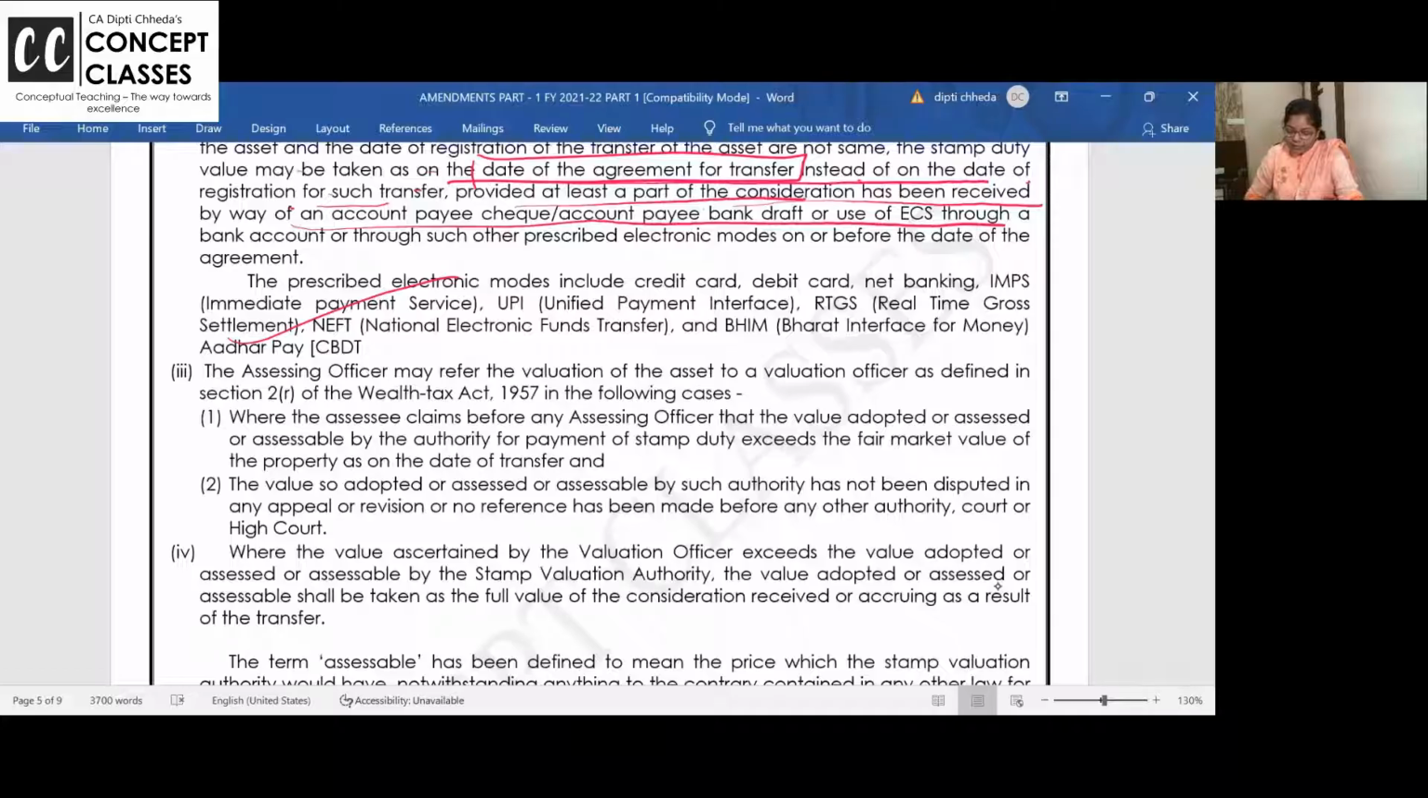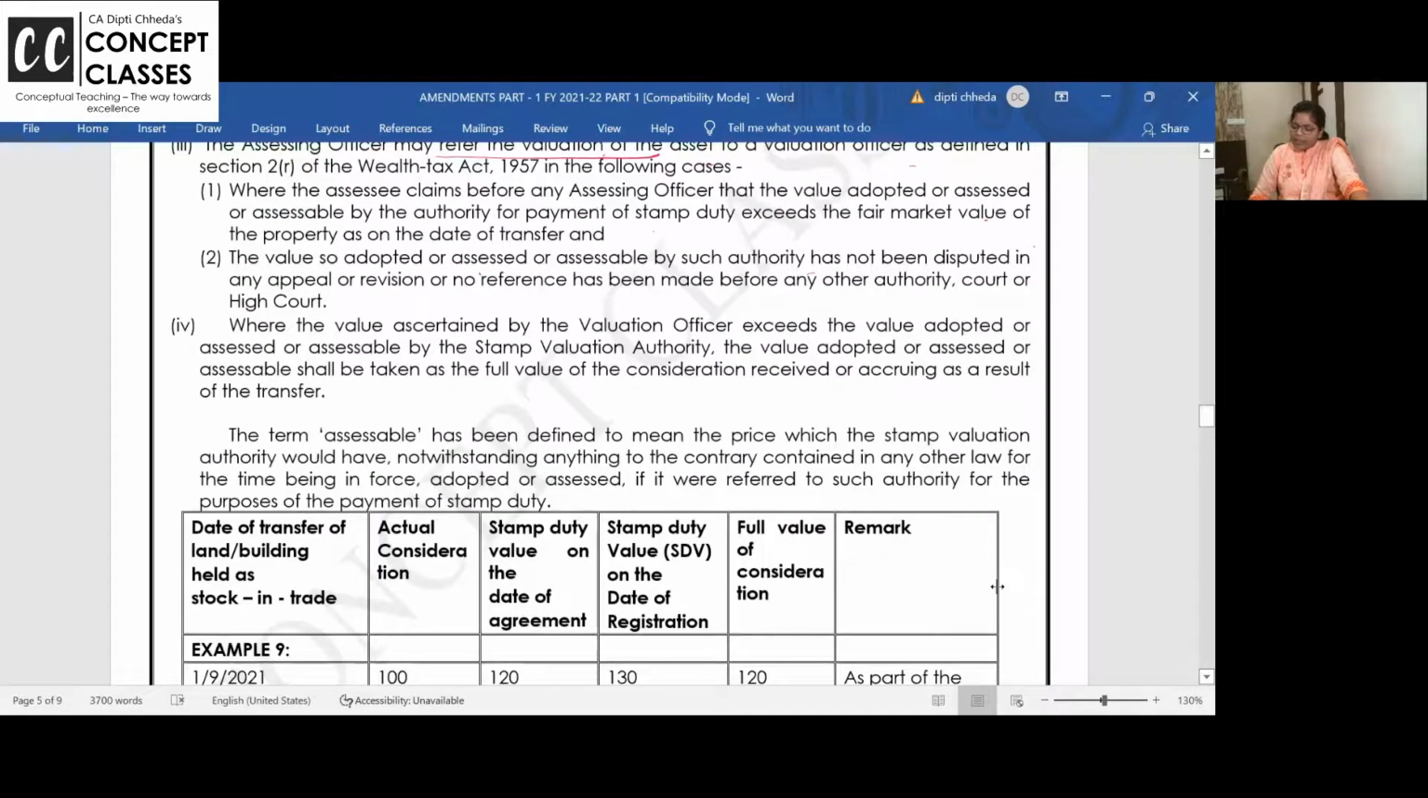ठीक है? Assessing officer may refer. You have to accept the stamp duty. But jo AO jo stamp duty de raha hai, he can go to the valuation officer, where assessee claims before AO that value adopted by the stamp duty value exceeds the fair market value. The value so assessed by the authority has not been disputed. Okay. And where the value by valuation officer exceeds the value adopted or assessable by stamp duty value, the value or assessed shall be taken as full consideration.